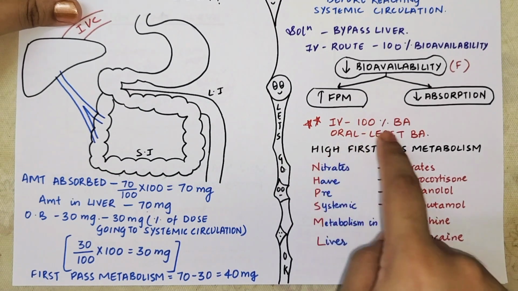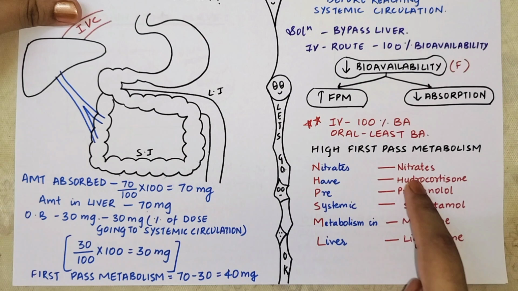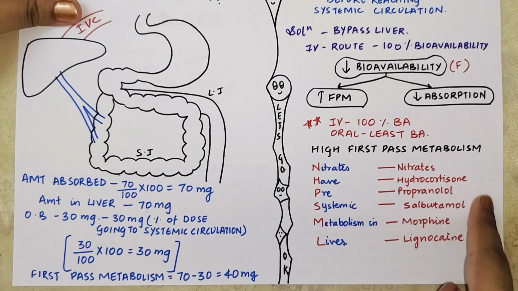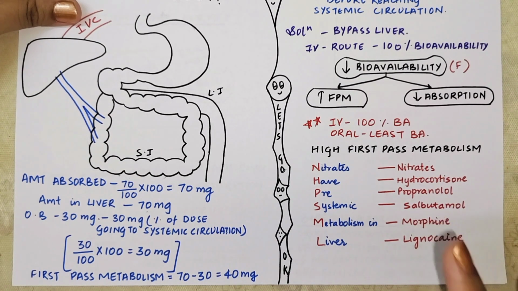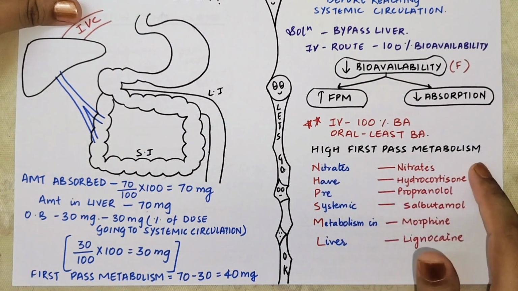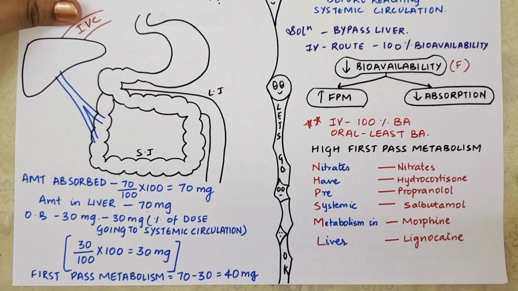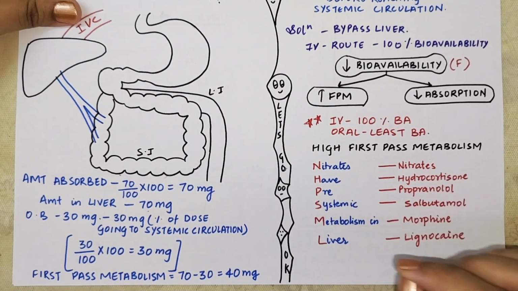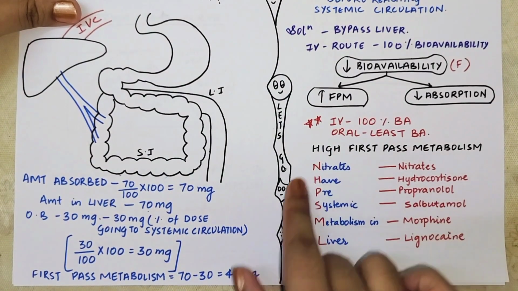N for nitrates, H for hydrocortisone, P for propranolol, S for salbutamol, M for morphine, L for lignocaine. Lignocaine is also called lidocaine. So nitrates, hydrocortisone, propranolol, salbutamol, morphine and lignocaine. So you have to remember this mnemonic. Nitrates have pre-systemic metabolism in liver. I will ask you again at the end.